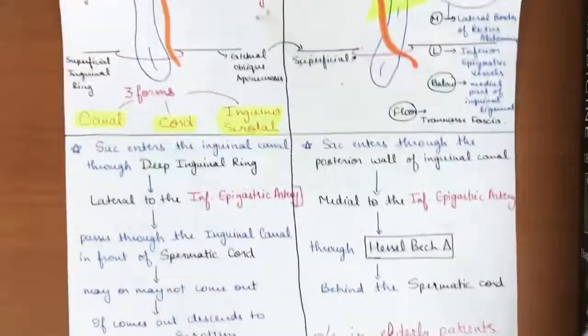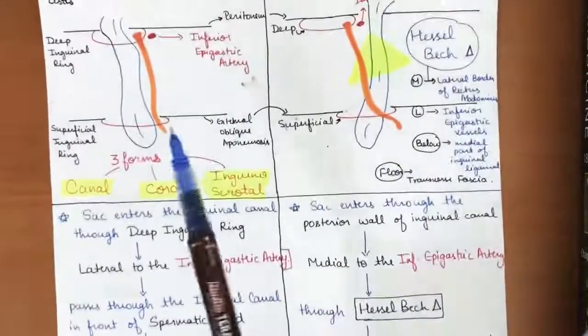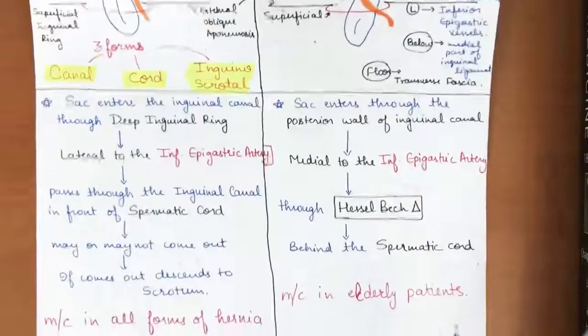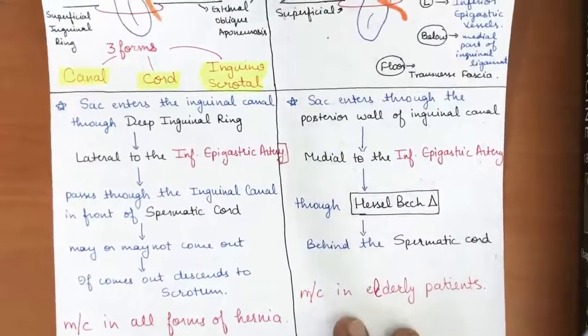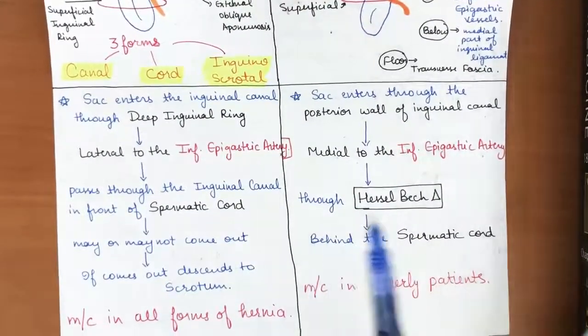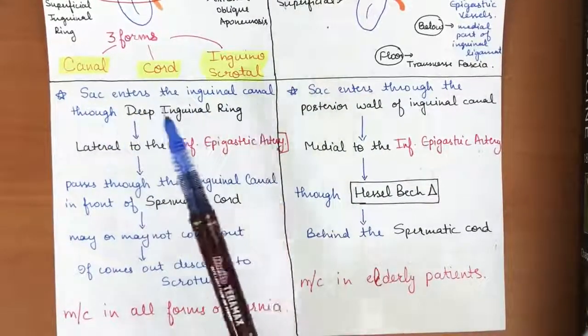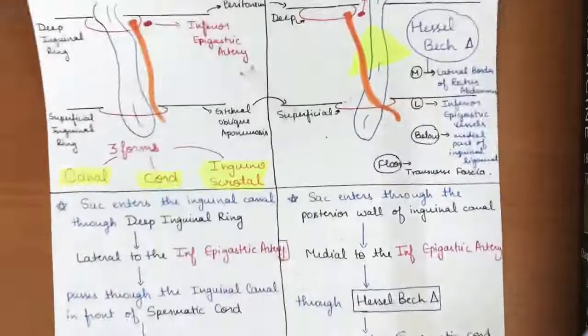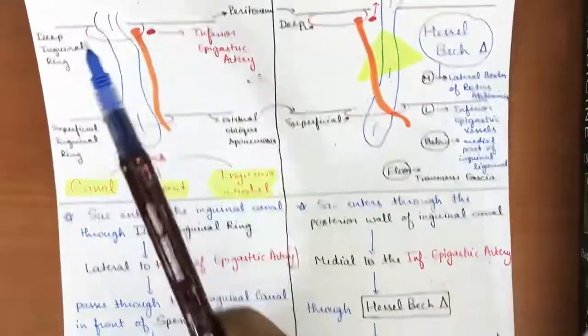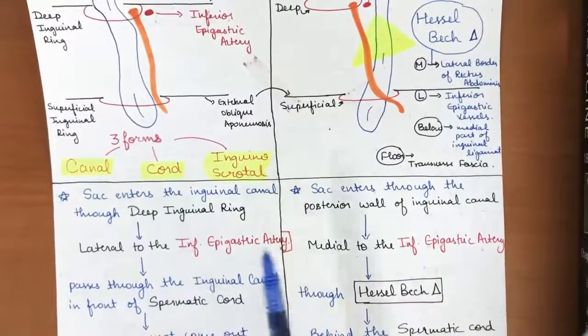Now that we have seen the diagrammatic representation, we will see the chart, or the written form. Here the sac enters the inguinal canal through the deep inguinal ring, lateral to the inferior epigastric artery.